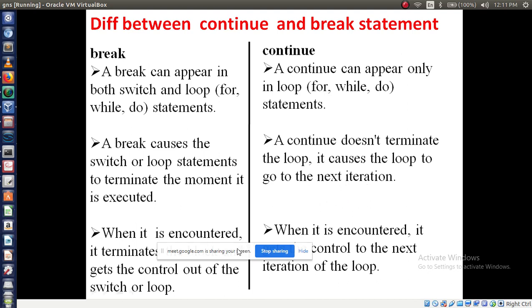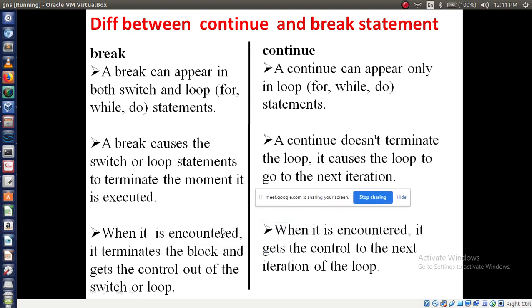Now the third difference: when break is encountered, it terminates the block and gets the control out of the switch or loop. So it obviously terminates, and the control comes out of the loop or switch statement.